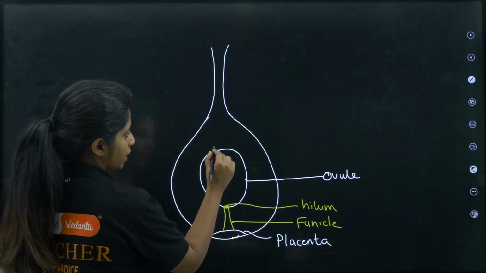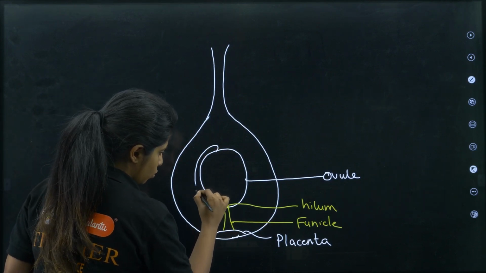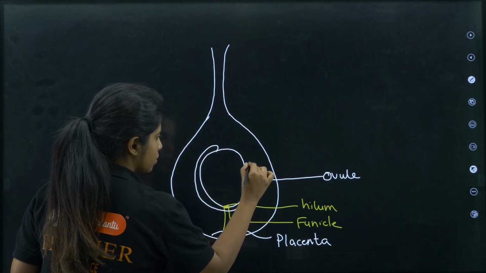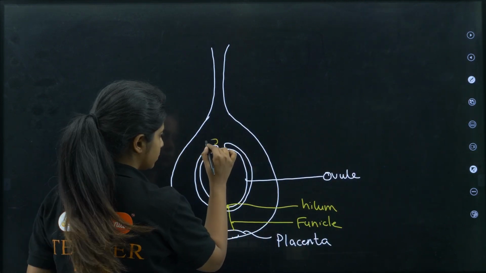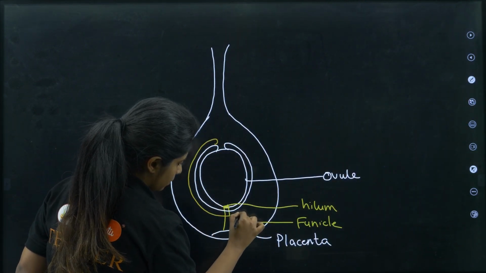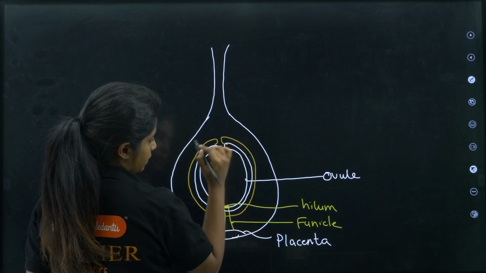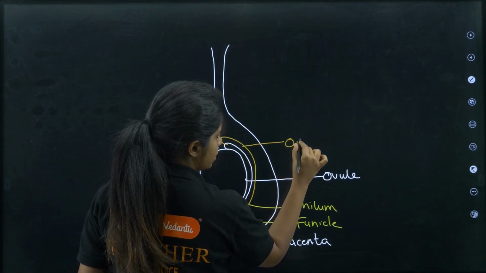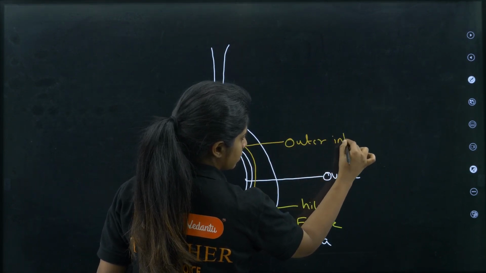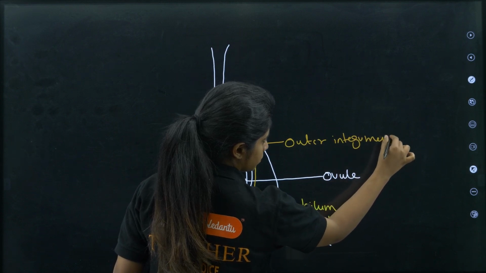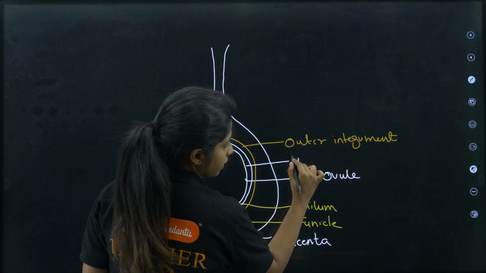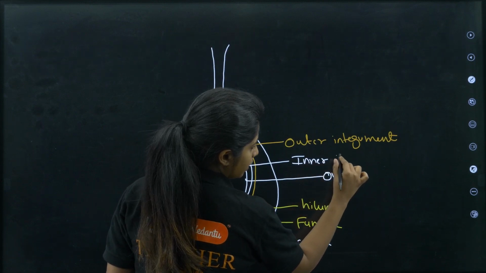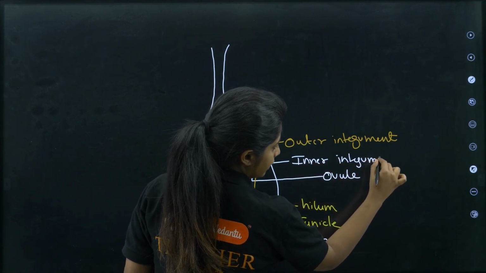Cool. The ovule which is there has 2 integuments. One is this and the other one is this. This is the outer integument, okay, and the other one is the inner integument.